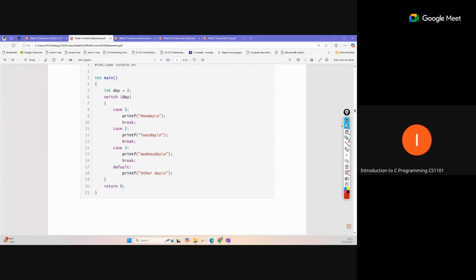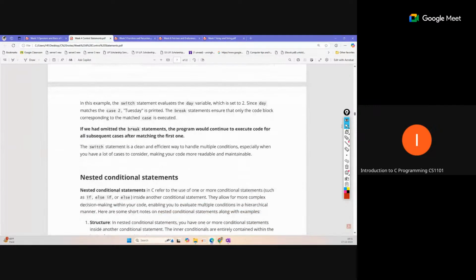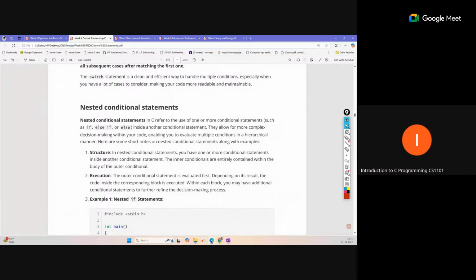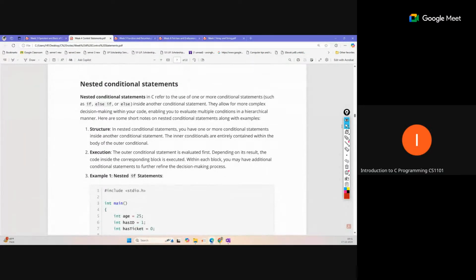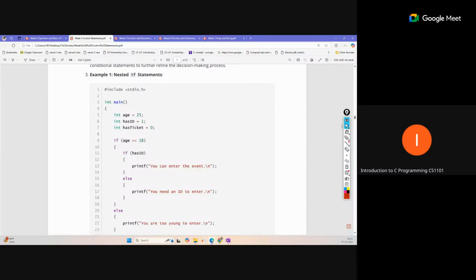So this is the switch. This switch and conditional statement we can use for our purpose. And after that comes the nested conditional statement, which means a condition inside a condition. That is also one way to write the code. Like, you can see inside the body of one if condition, we are using another if conditional statement. That is called a nested conditional statement.